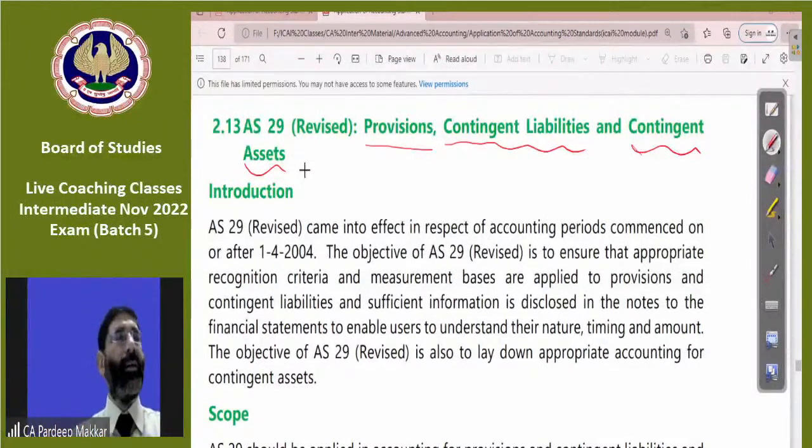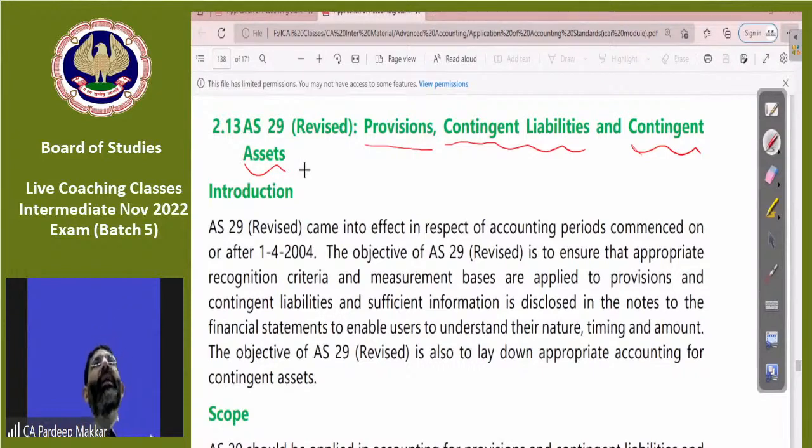A student has written, AS 4 revised. That I would like to read. AS 4 revised is the real name. It's not just AS 4. We studied contingent liabilities. Exactly. One more student, Rahul Kuleria, has written AS 4 revised. Exactly.